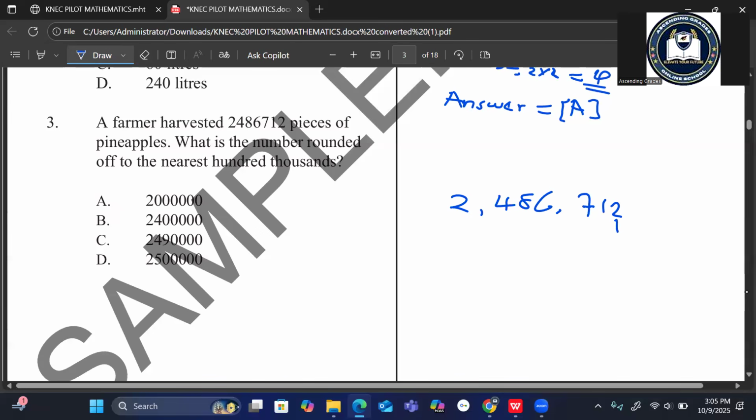We will begin with 2. 2 is at ones. Let's value 1, that is tens. This one is hundreds. This one is thousands. We have tens of thousands.